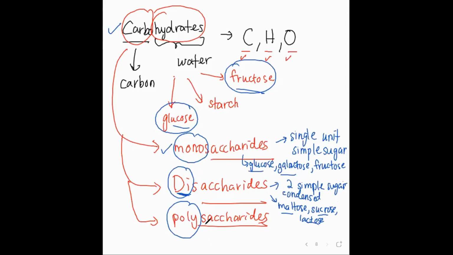So now for polysaccharide, this is the part where your starch comes in. For your polysaccharide, poly means polymer. You know what is polymer? Poly means a lot of simple sugar joined together. Many simple sugar. A lot. Uncountable. Too many. So this one is meaning many. Many simple sugar condensed together.